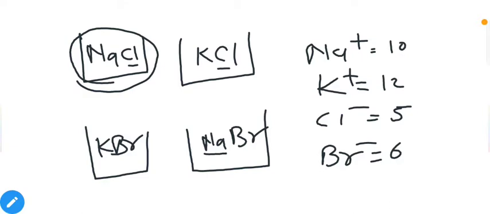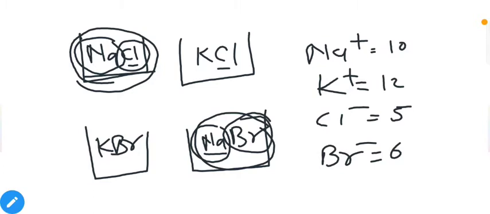That's why they behave independently, and that's why they give the same type of result in any type of solution. Because in NaCl, Na plus is free from the effect of Cl minus, and in NaBr again Na plus is free from the effect of Br minus. So they will behave equally in both of these cases.